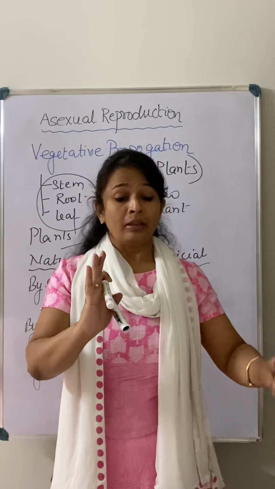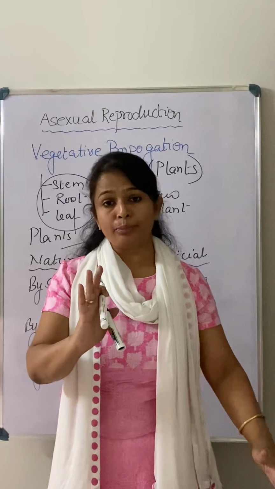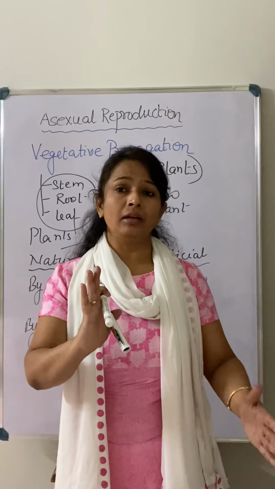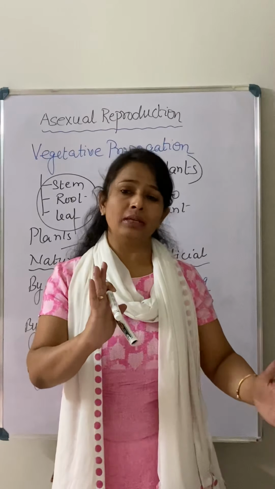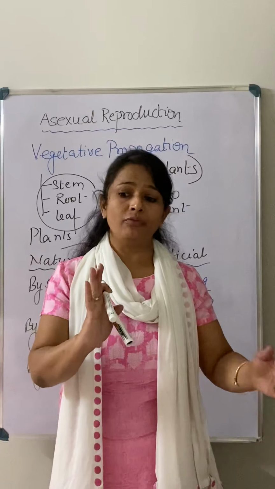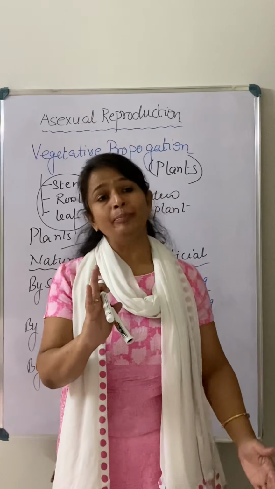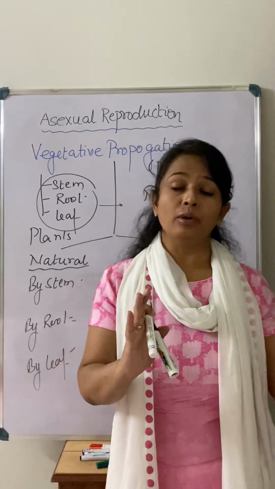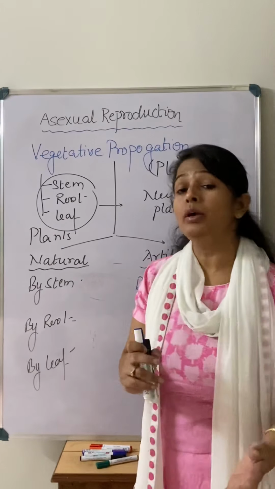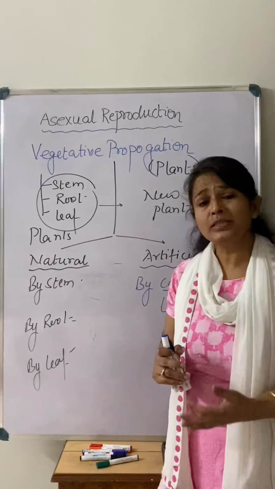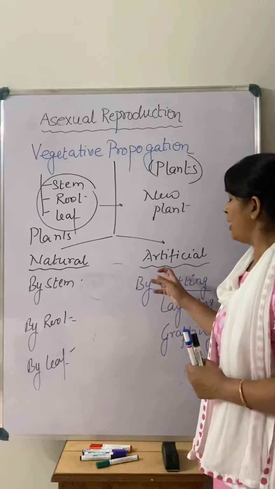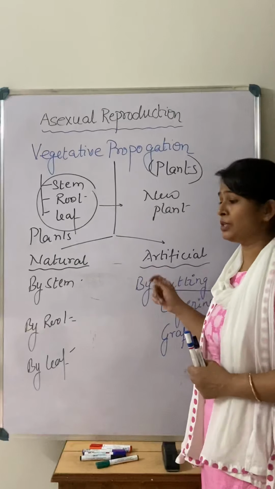So what happens, the portion where the stem is touching the surface, if it has nodes and internodes, from there new roots form and lateral branches come out. So again there is the formation of a new plant from the vegetative part of the plant body. That time we call it artificial vegetative propagation.